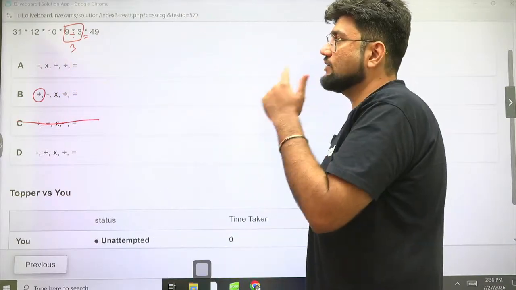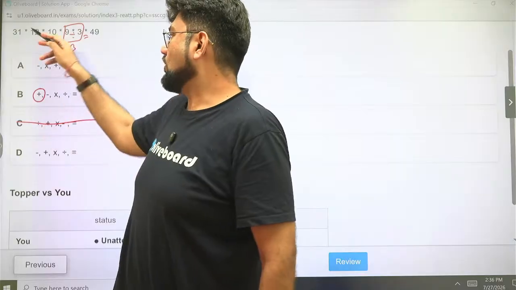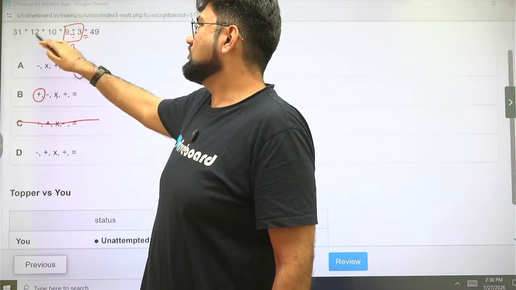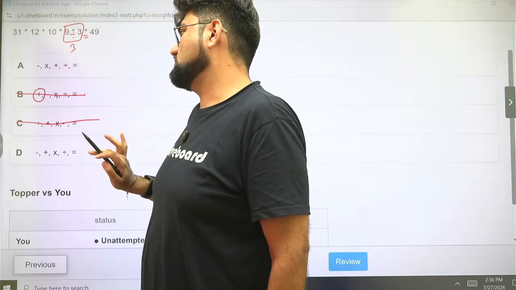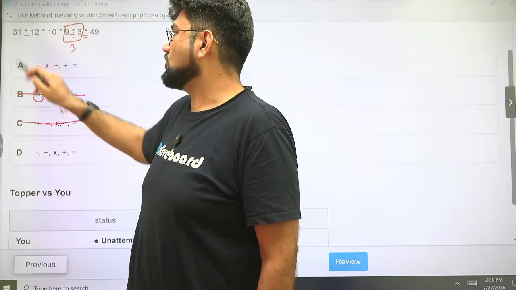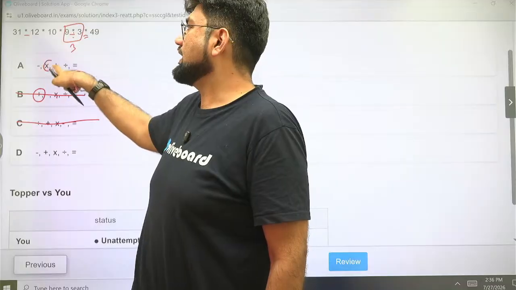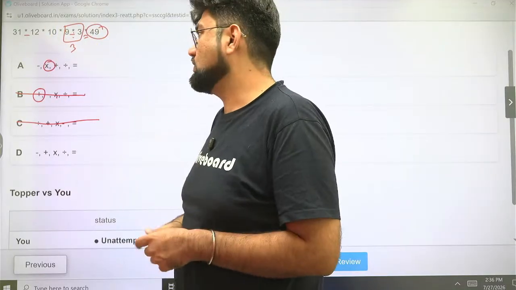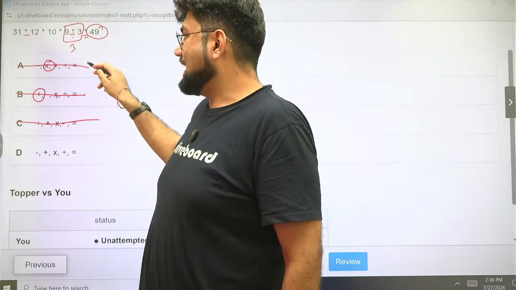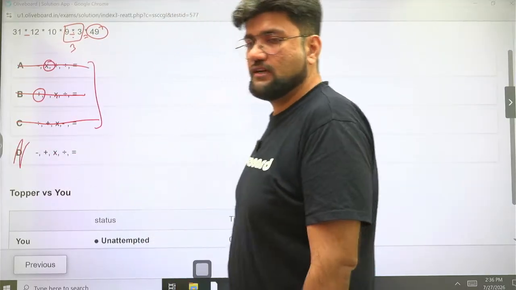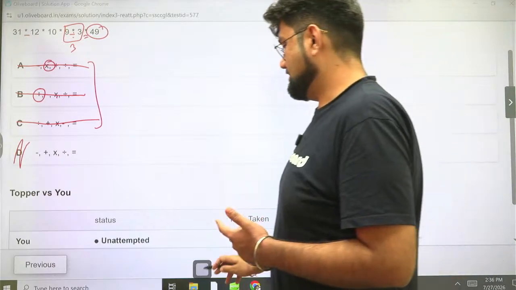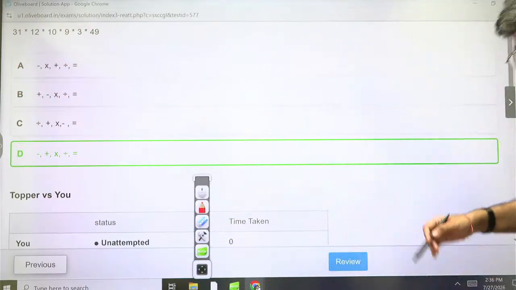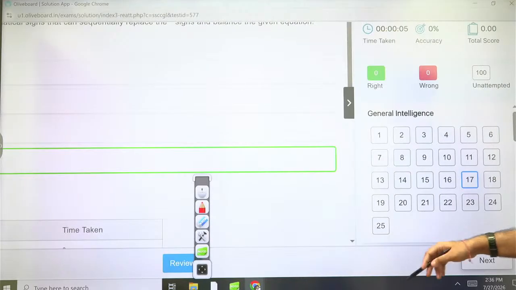So we'll add 31 and 12, we'll end up getting what? 43. 43 minus 10 into 3. 10 into 3 will make it 30. 43 minus 30 can never go to 49. This is gone. So now this is minus for sure. And if I see 12 into 10, this will again make it 120. Minus 120, you'll not be able to reach 49 very quickly. So you can eliminate A also. With confident elimination, you can quickly pick up option D as your correct answer without now checking it. If you have eliminated 3 very quickly or you have isolated that 1 very quickly, that's the approach. Okay. So option D is the correct answer. Next.